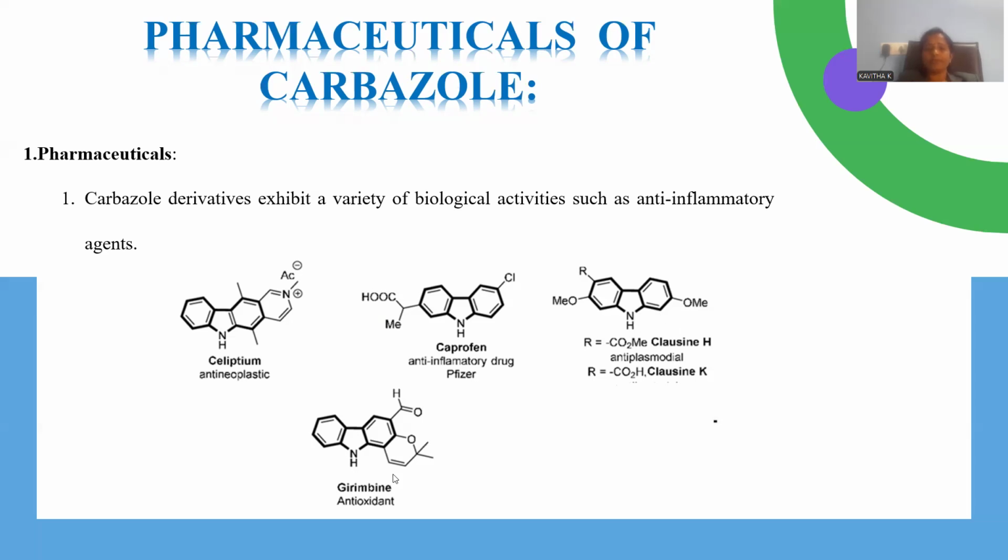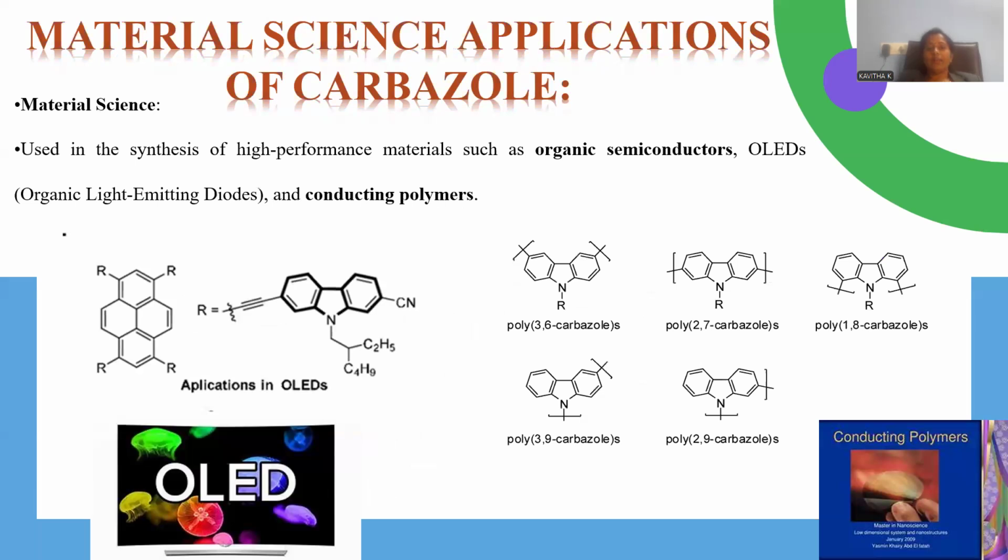inflammation curative one. And here is the kind of molecule with this aldehyde at the position number 2. Third position aldehyde is there, and here is the kind of 6-membered oxygenated ring system called girinimbine. Antioxidant agent, these are the many kinds of pharmacological applications we observed regarding this carbazole. Let me enter into the segment called material science applications.